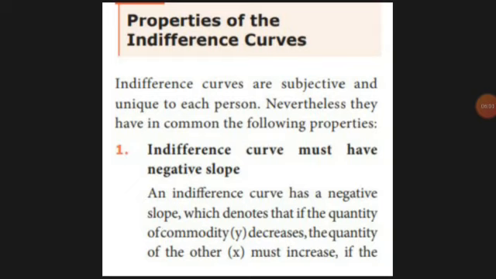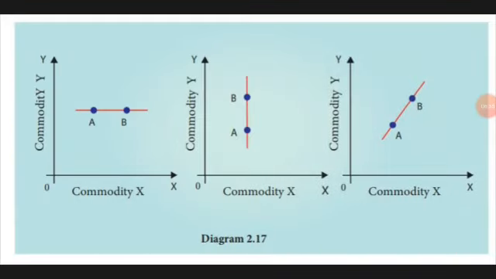First property, that means the first condition it should satisfy: the indifference curve must have a negative slope. Negative slope denotes that as the quantity of commodity y decreases, the quantity of commodity x increases, in the opposite direction. இப்போ y decrease ஆச்சுன்னா, இப்போ apple satisfaction decrease ஆச்சுன்னா orange satisfaction will go increase. அதான் meaning. Y decreases means x increases, opposite direction should be there. So it should have the same level of satisfaction. Next, you can see it slopes down.